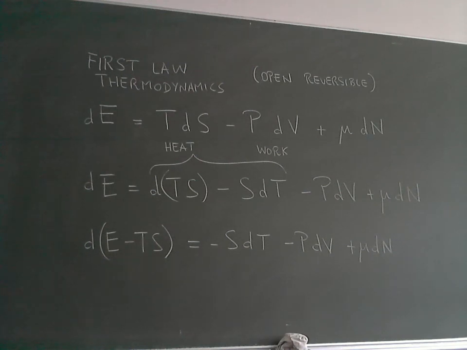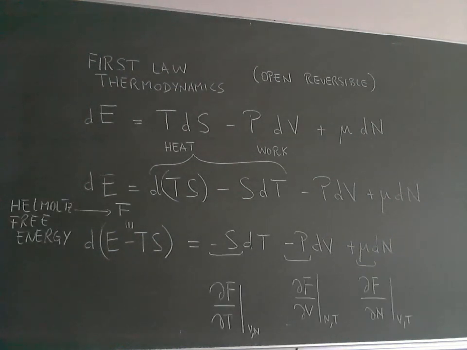We have introduced a new thermodynamic quantity, the Helmholtz free energy, which normally is indicated by F. And now the control variables are the temperature, the volume, and the number of particles. See, we haven't modified the terms PdV and mu dN, but we have changed the term which originally was written as TdS into minus S dT. Good. So now we have this new variable F, which is E minus TS, our Helmholtz free energy.